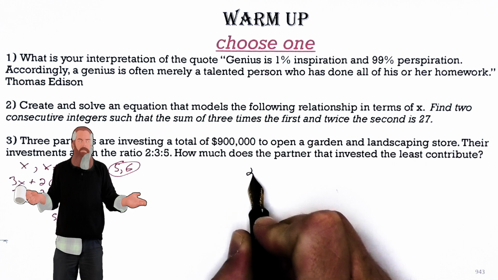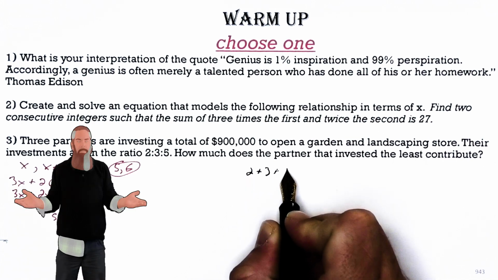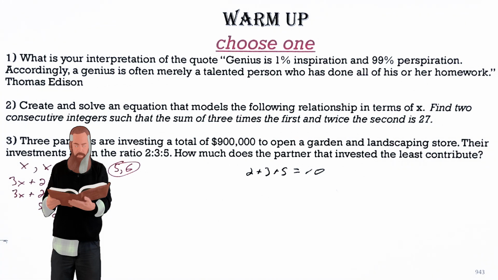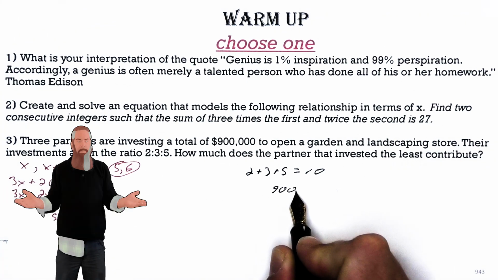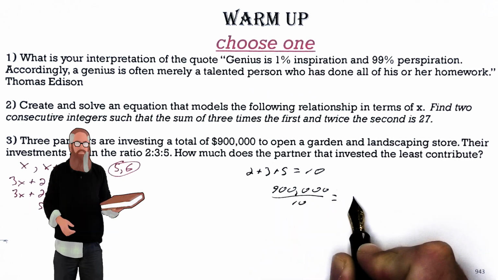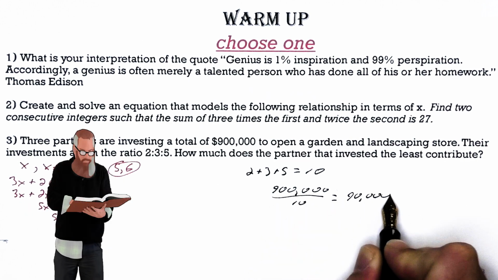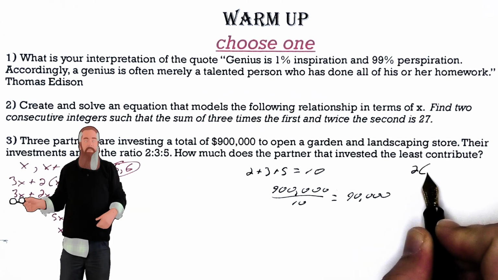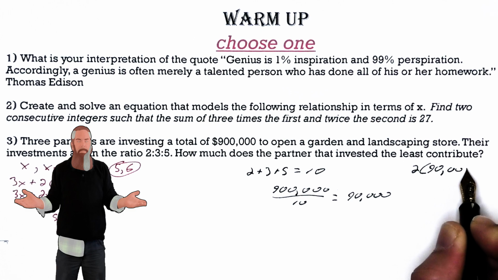Well, if there are 2 parts and 3 parts and 5 parts, then there's a total of 10 parts. A total of $900,000 being divided evenly between all 10 parts would leave $90,000 per part. The partner that contributed the least did 2 parts, or 2 times 90,000, meaning $180,000.